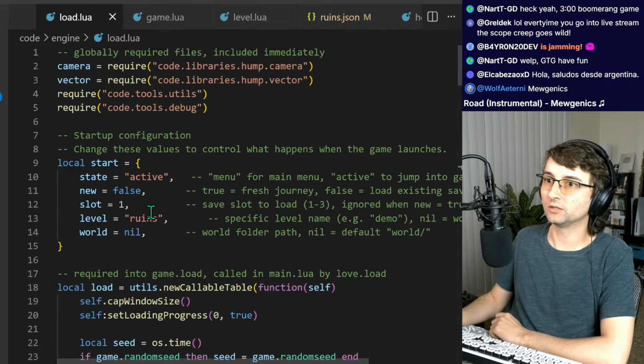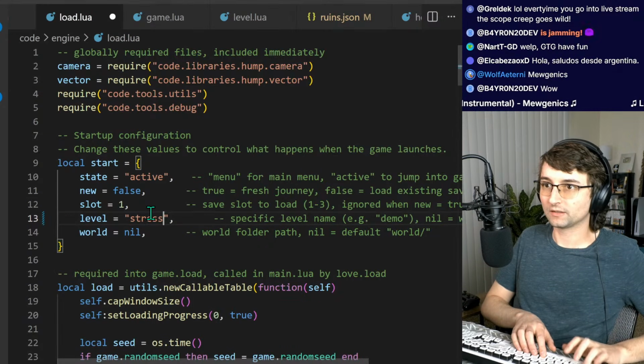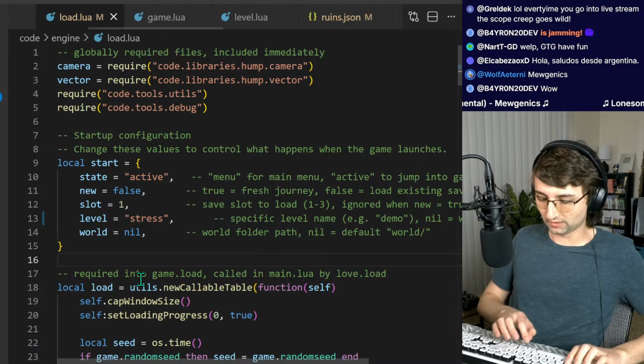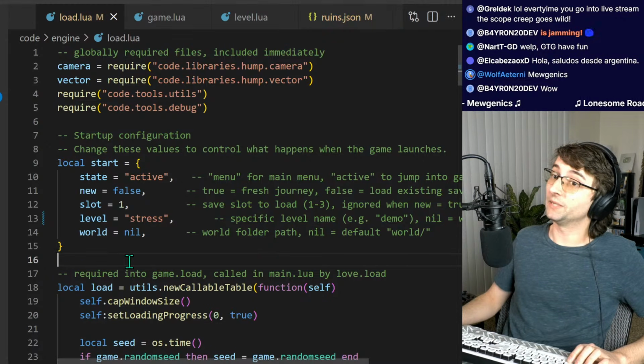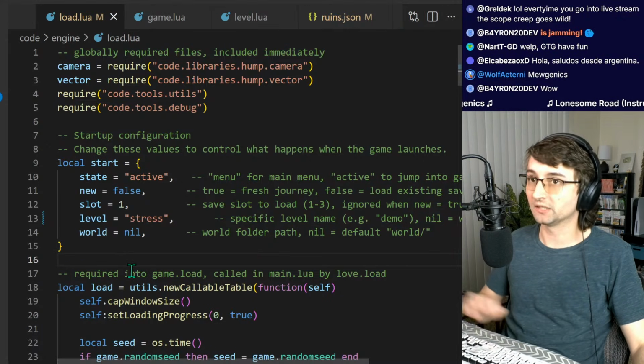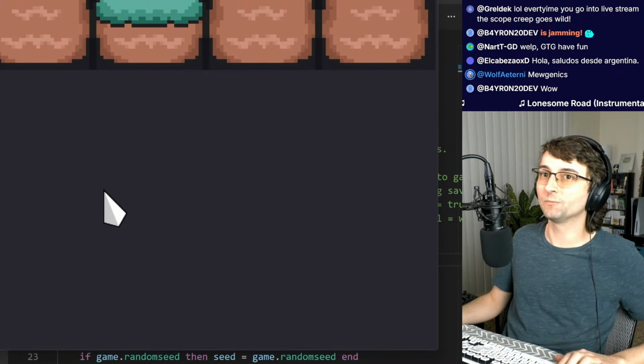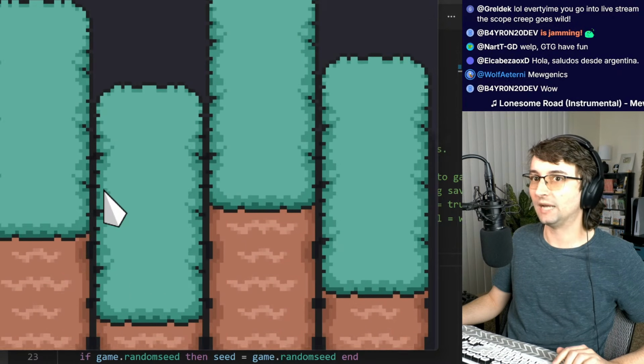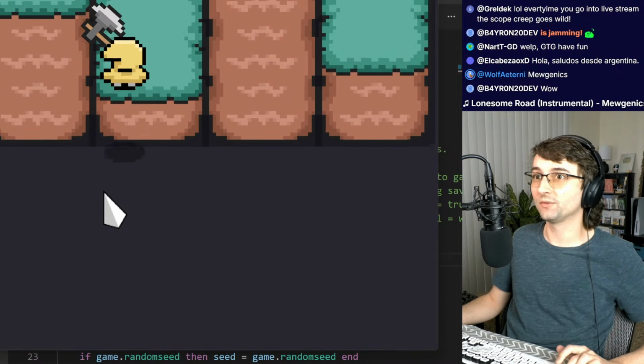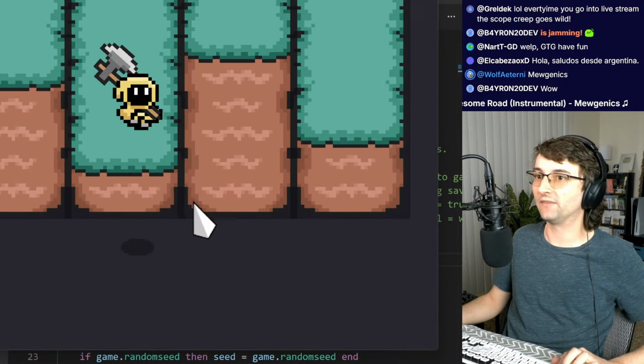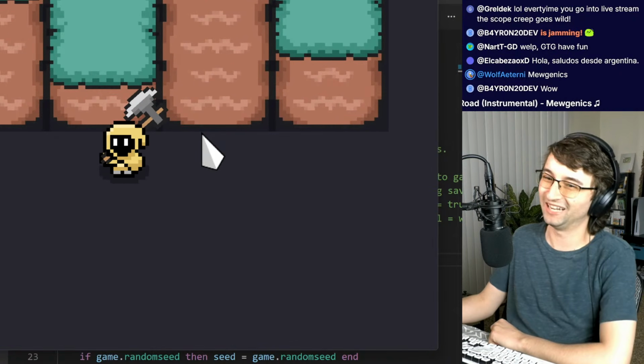Start and load and go to stress. Love Eugenics. I still haven't beaten it. Wolf, how far have you gotten? Because I've been able to get to the third area of Act 2. Both third areas, but I can't beat them. I've been demoralized.